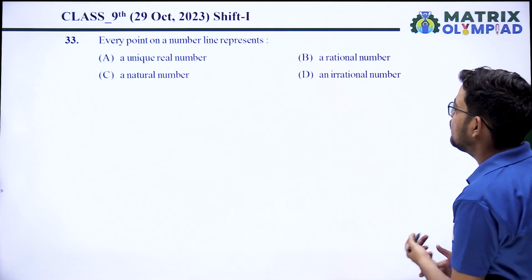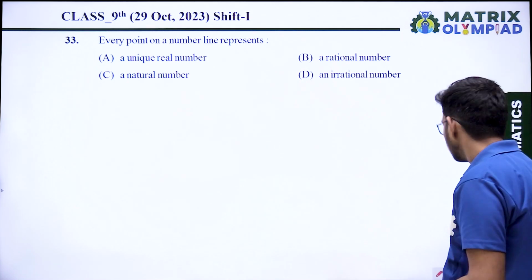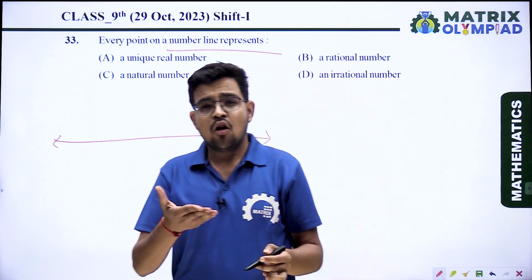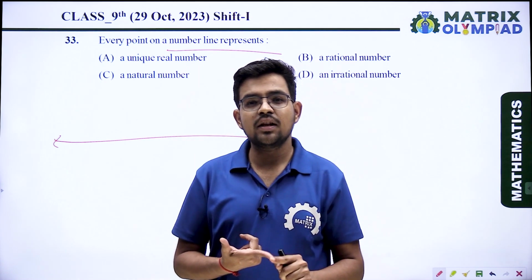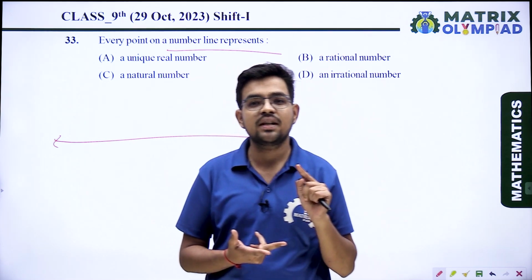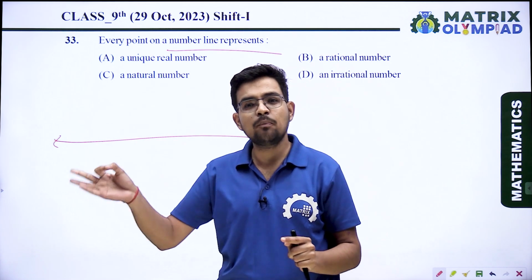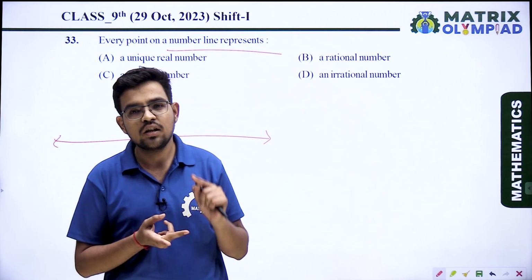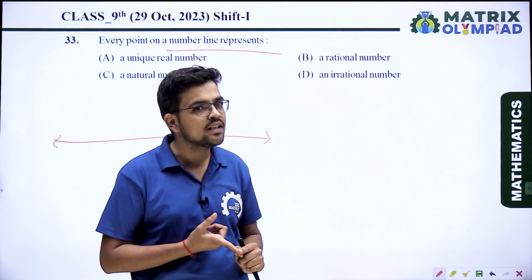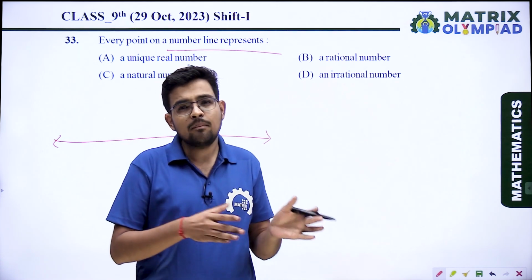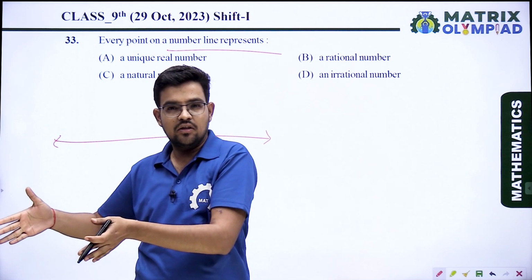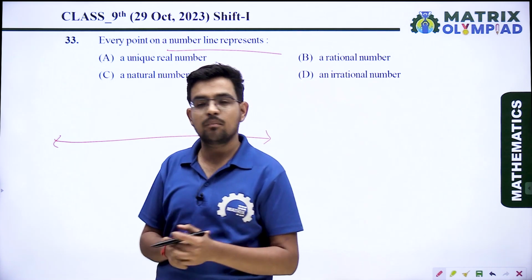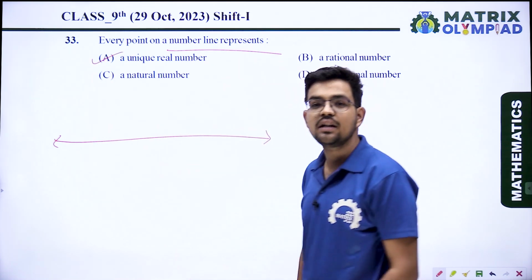Next, every point on a number line represents. See here, every point on a number line. When we draw a number line, you can represent a natural number, a rational number, any whole number, but every point cannot represent a natural number, cannot represent a rational number, or a whole number. So all numbers are included in real numbers. So every point on a number line represents a unique real number. So option A is correct, a unique real number.